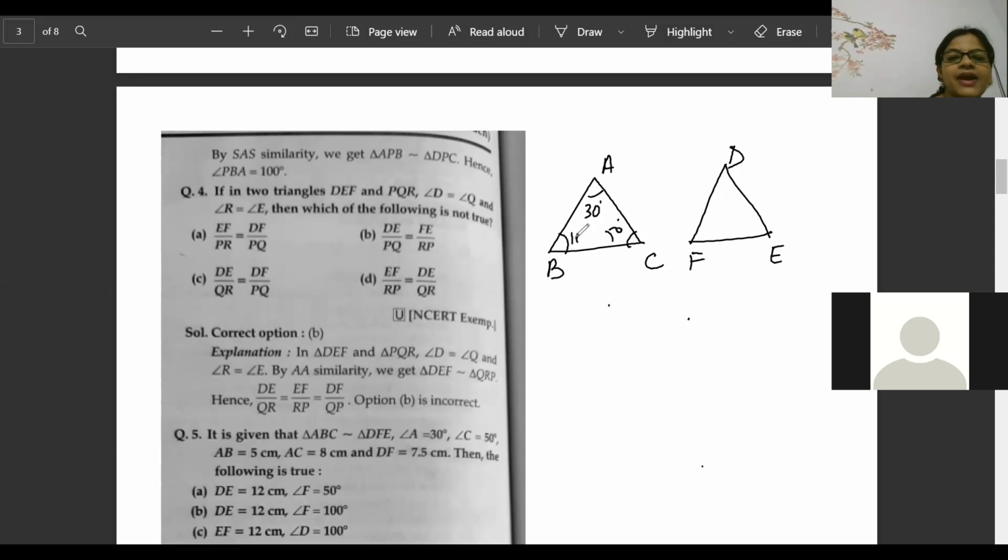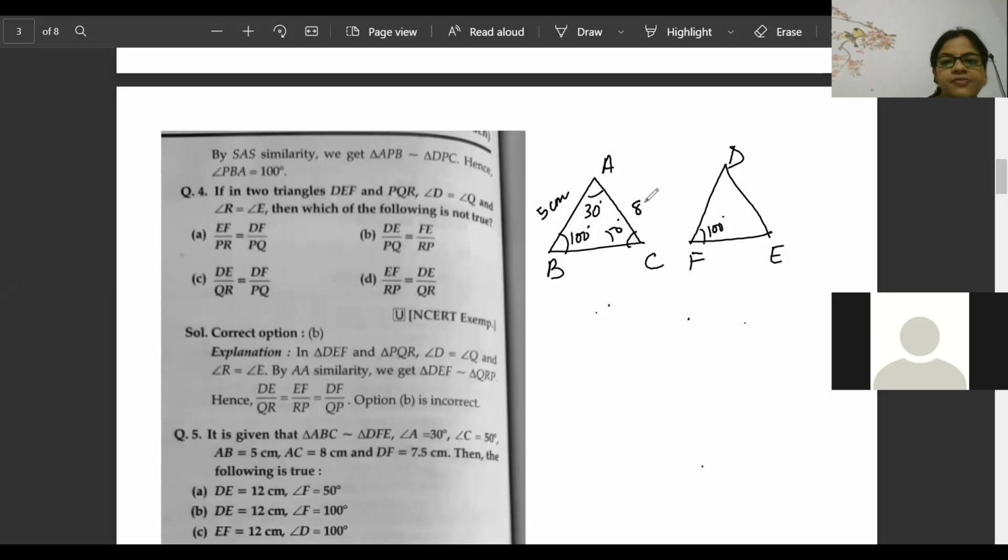Then angle B will become 100. Now AB is 5 centimeter. So since DF is there, D will not be 100. F will be 50, correct? Because I wrote according to the trend only.